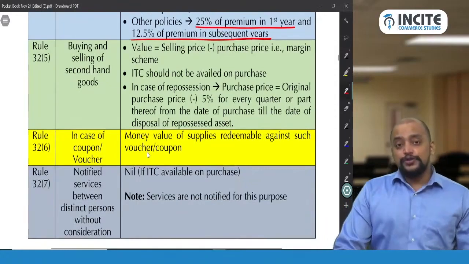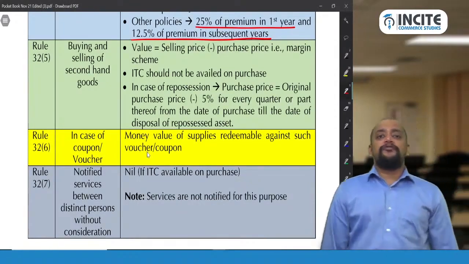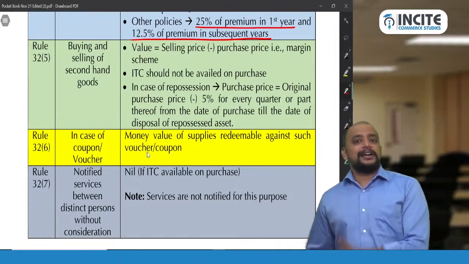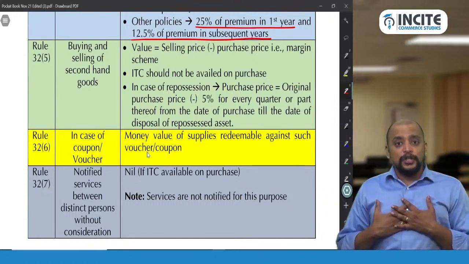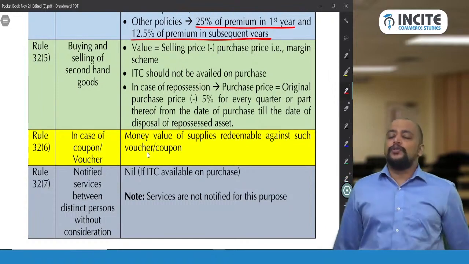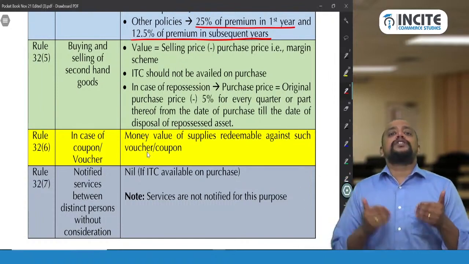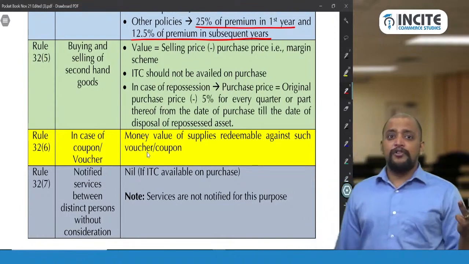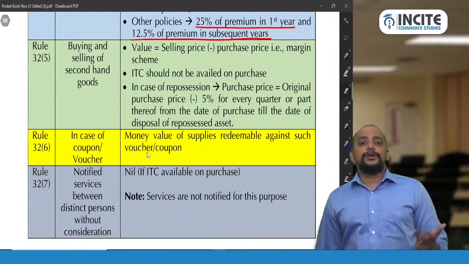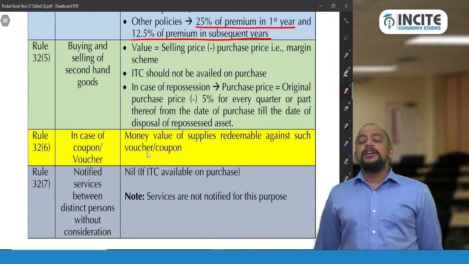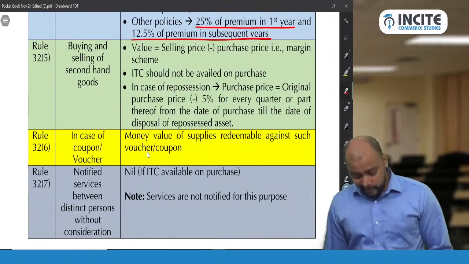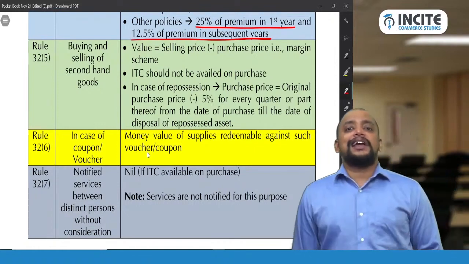Then rule 32 sub rule 5 is applicable for a second hand dealer in goods. They are purchasing second hand goods, they are selling second hand goods. Suppose if I purchase new goods and if I sell it as second hand goods, that will not be coming under rule 32 sub rule 5. Okay. Rule 32 sub rule 2 is foreign exchange transaction, rule 32 sub rule 3 is air travel agent, and rule 32 sub rule 4 is insurance business, life insurance business. Rule 32 sub rule 5 is second hand dealer in goods.